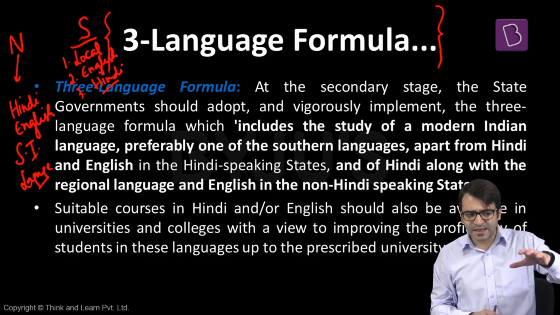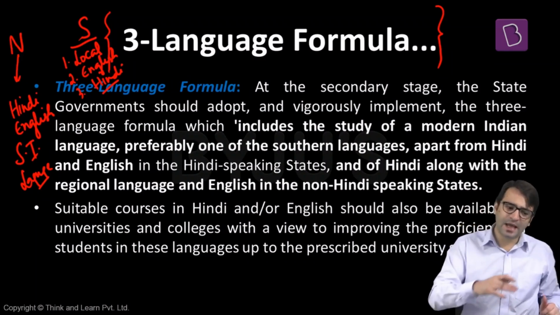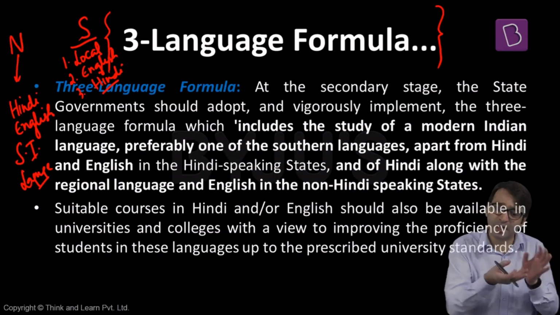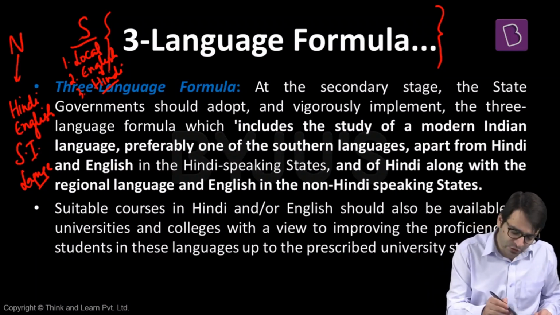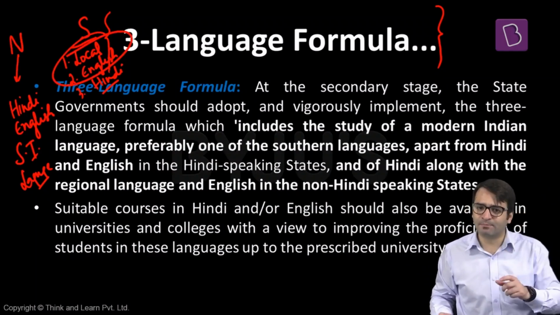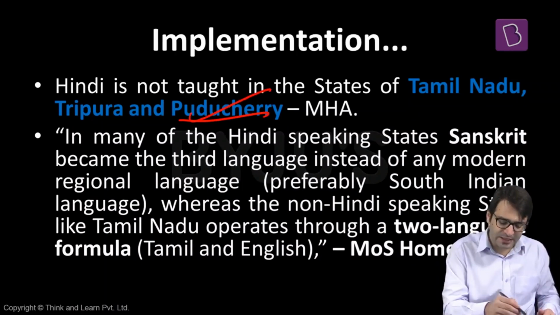So the objective was that Hindi will be promoted in the non-Hindi speaking population, and South Indian languages, beautiful classical languages of South India, will also be promoted in North India. But when we look at the implementation of this three-language formula, we see that in Tamil Nadu, instead of three languages, only two languages are used, Tamil and English. In Tripura, for example, two languages are used. In Tamil Nadu, in Tripura, in Puducherry, Hindi is not taught in the states.